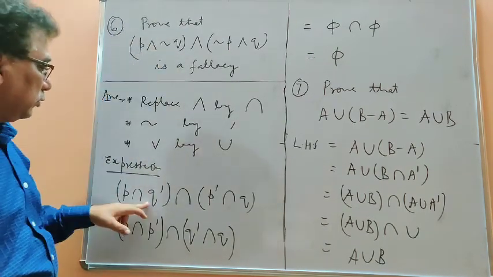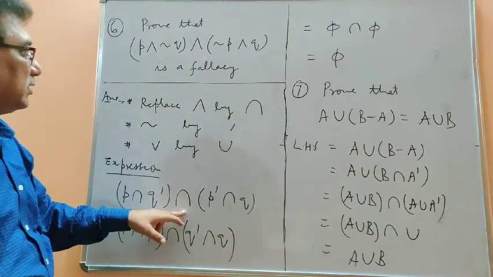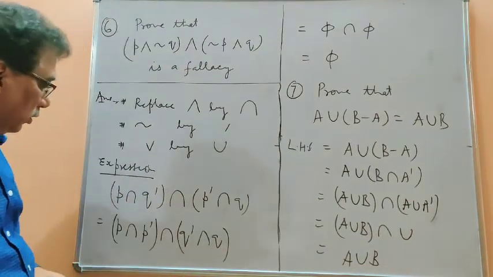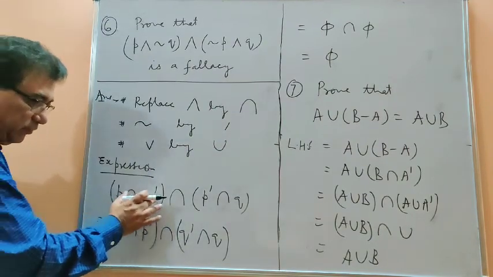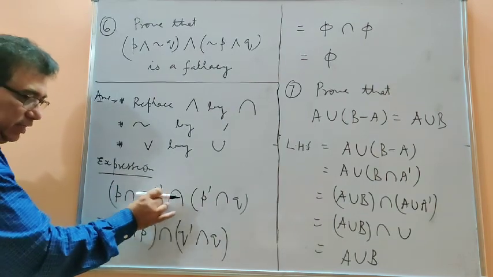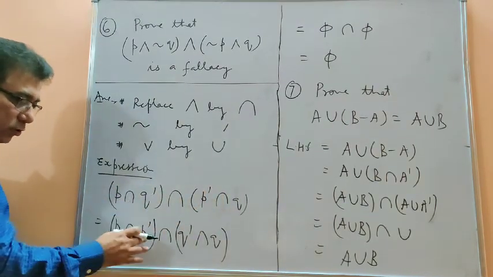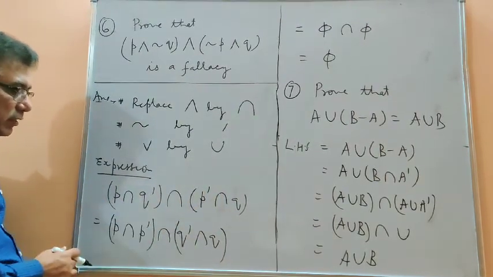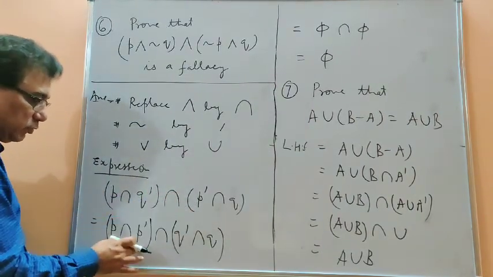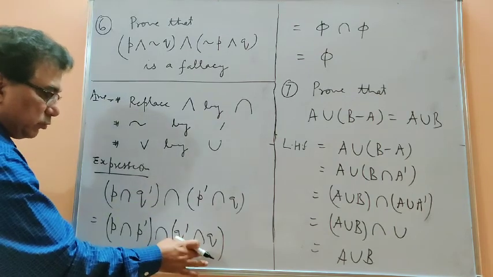So we find this one, and so I have replaced by intersection. Not Q means Q dash, then again intersection here. Similarly, not P means P dash, and then intersection Q. So we get a number of intersections between the sets. Now I told you that whenever we have plenty of sets together, we can do intersection in any order. So to make it easy, I have taken P and P dash together, intersection Q and Q dash together.